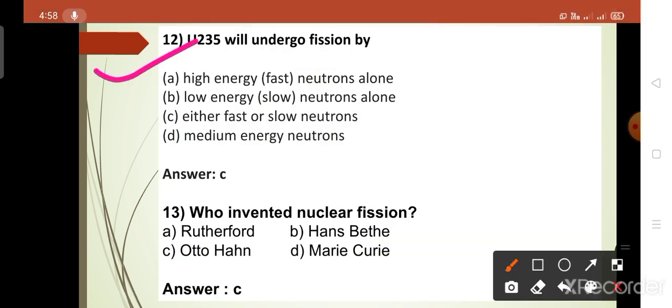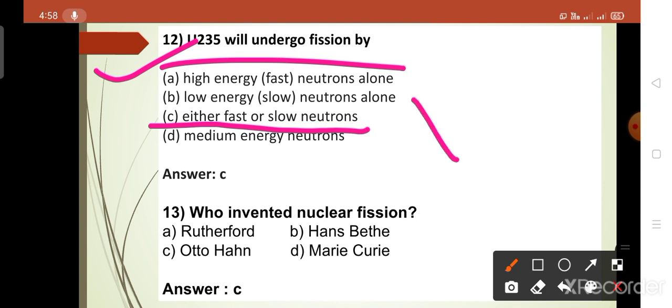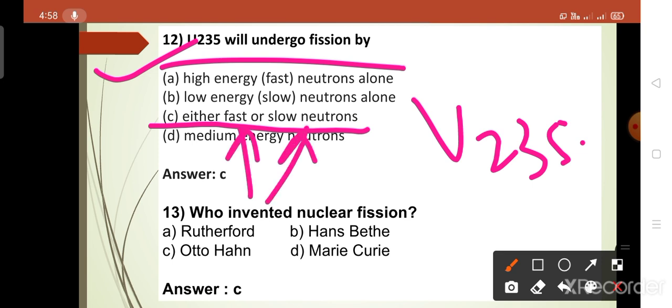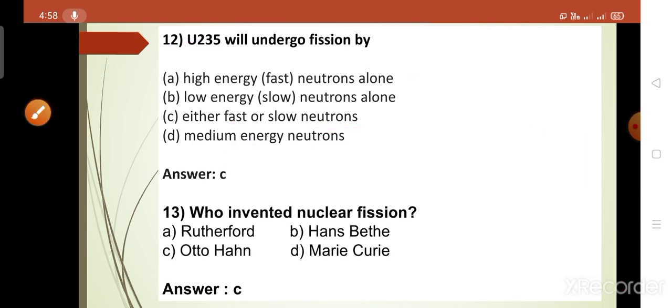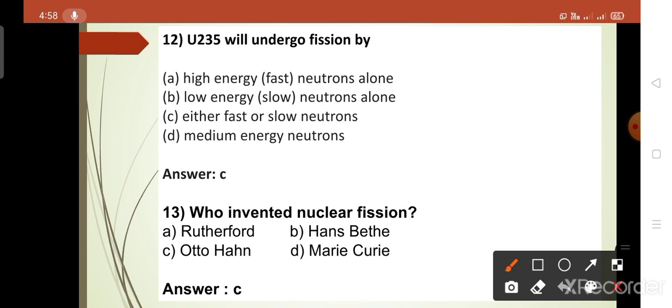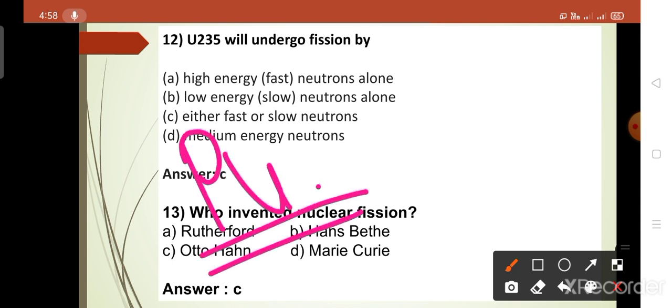Then the next question is, uranium 235 will undergo fission by. The answer of this question is C, because uranium 235 undergoes fission by using fast as well as slow neutrons, but plutonium undergoes fission by using only fast neutrons.